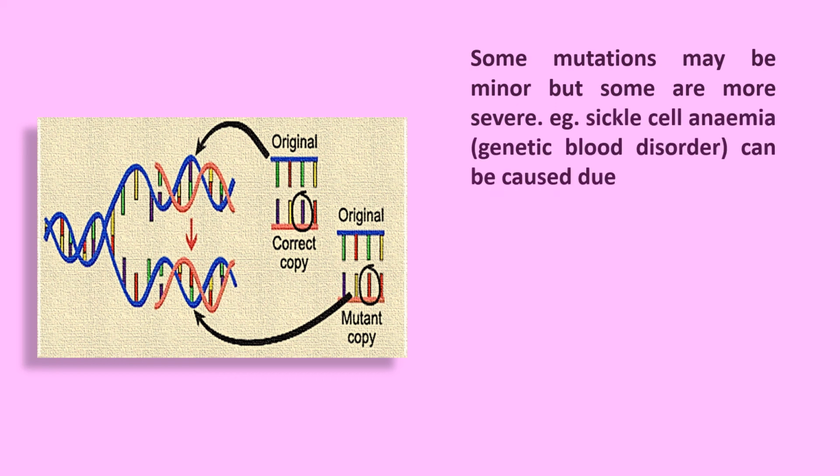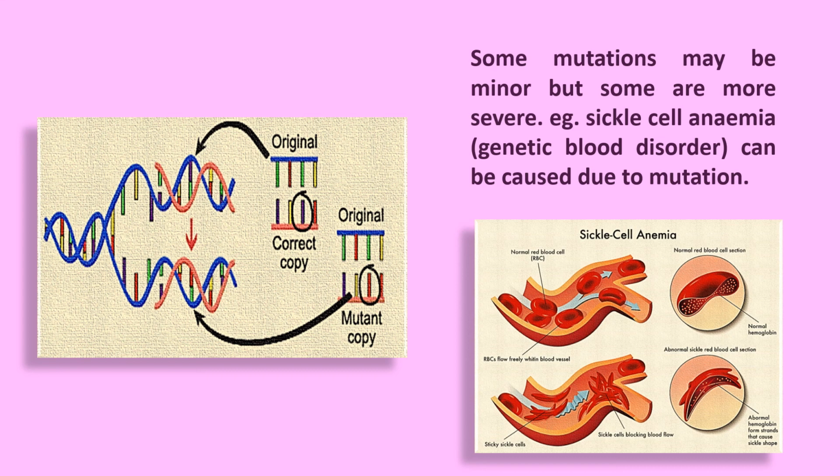For example, we can get sickle cell anemia, which is a genetic blood disorder, okay, which is transferred from parent to the offspring, and this can be caused due to mutation. Now, sickle cell anemia is when the red blood cells of our body, which are biconcave in shape, now become in the shape of sickles, okay, and they cause many other problems. So this can be caused because of the mutation in genes.